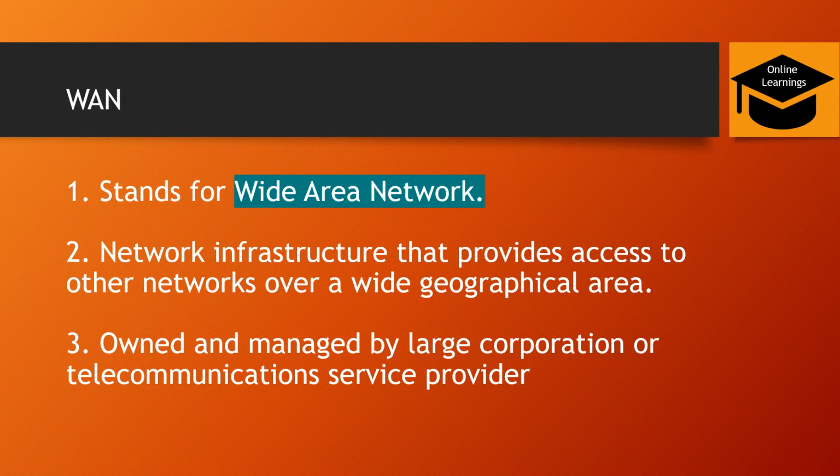So the network infrastructure provides access to other networks over a wide geographical area. WANs are owned and managed by a large corporation or telecommunication service providers. In detail, we'll be discussing in later slides.